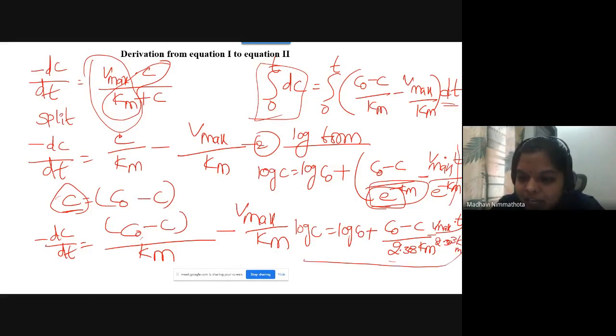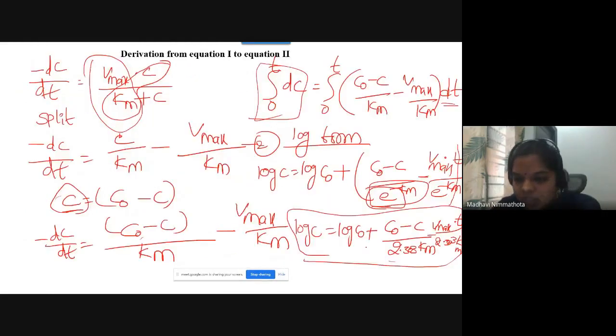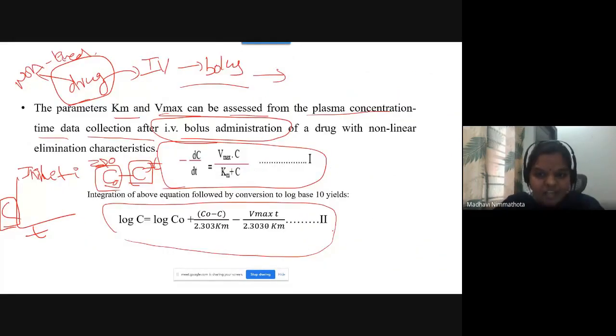This is the final equation which your textbooks give. See, log C is equals log C0 plus C0 minus C by 2.303 Km minus Vmax into t by 2.303 Km. The same equation we get here. This is the derivation of equation 1 to equation 2.